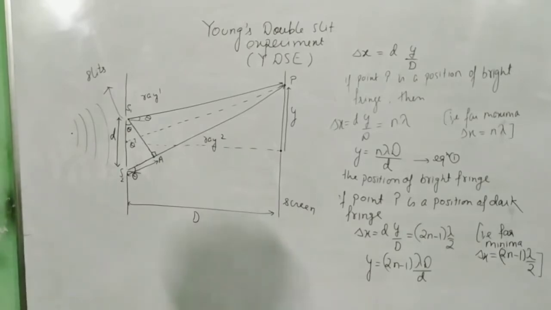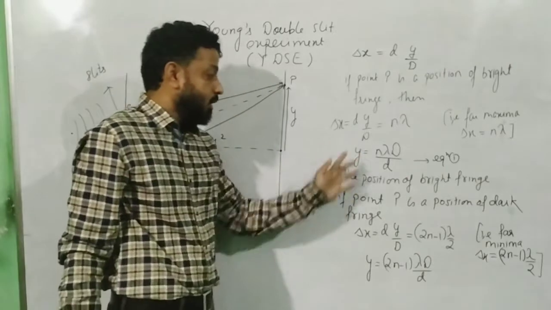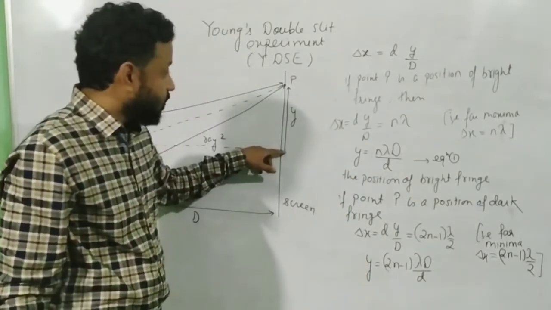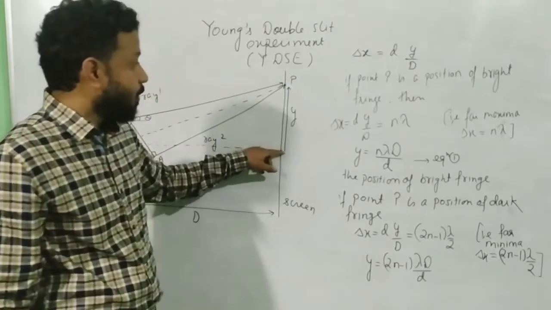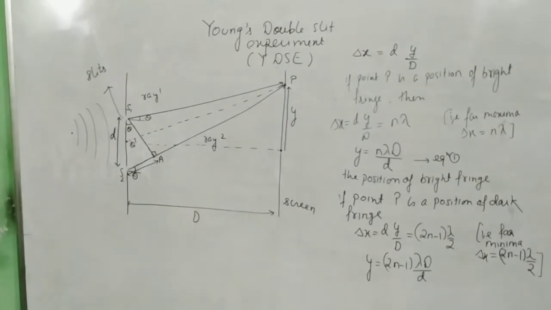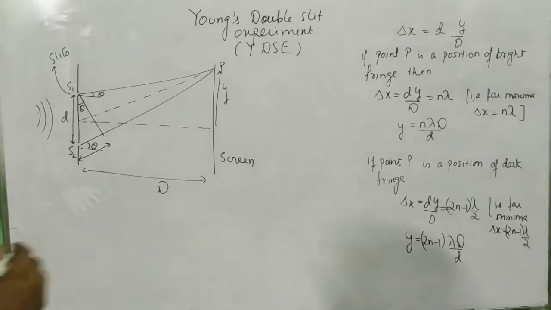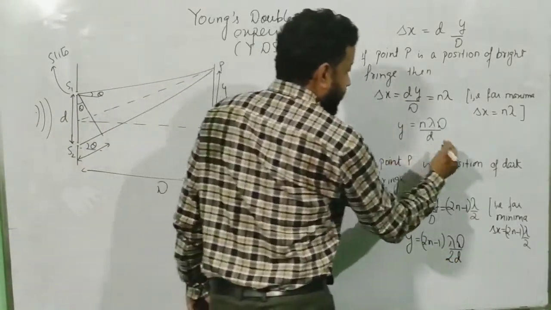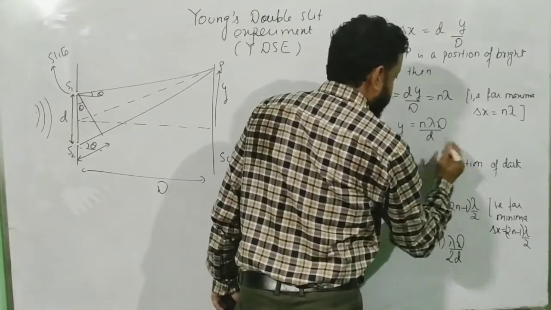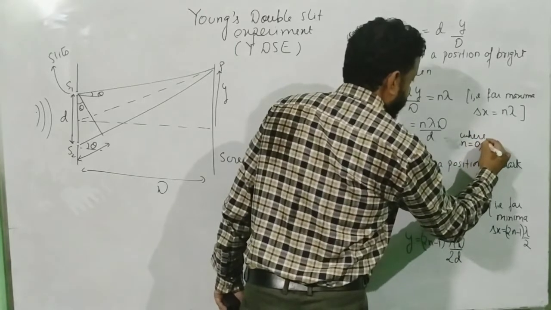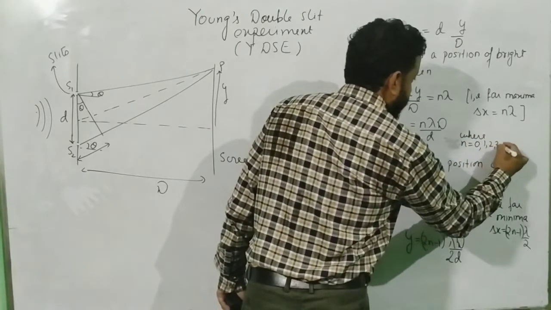How will you find the position? So this is the formula to find the position of bright and to find the position of dark. Remember, where is y measured from? Y is measured from the center point on the screen. Okay. So this derivation is over, and the derivation may continue depending upon the question. Sorry, there will be a 2 over here, in the denominator. And whenever you write here, just also write n, where n is equal to 0, 1, 2, 3 and so on.